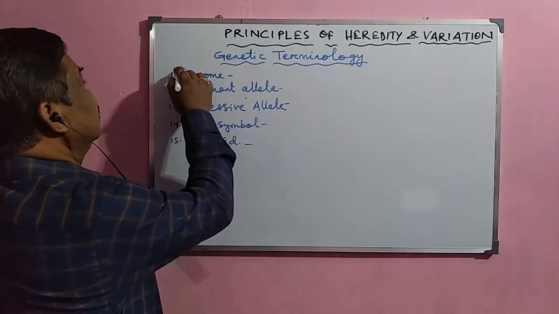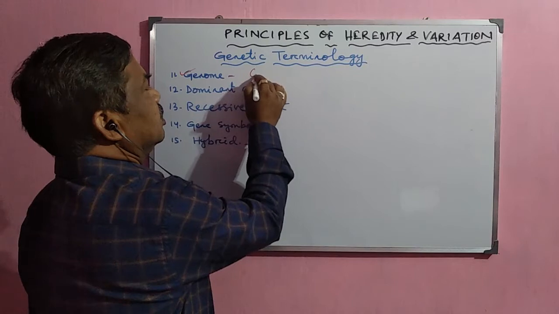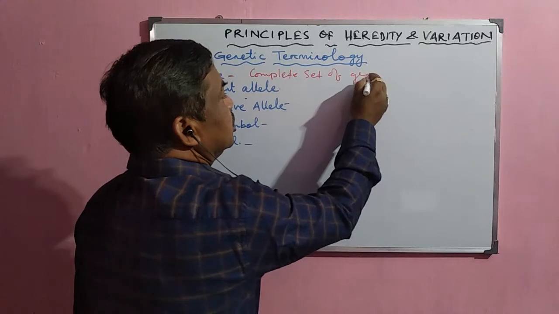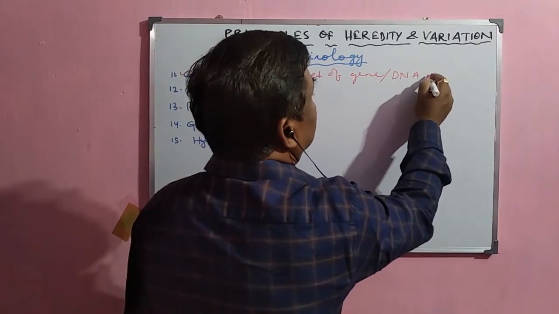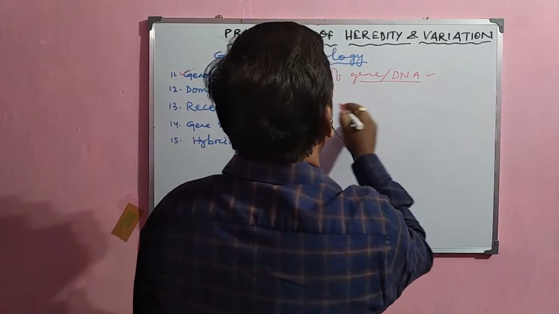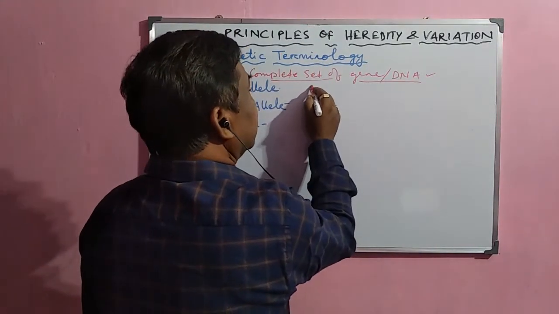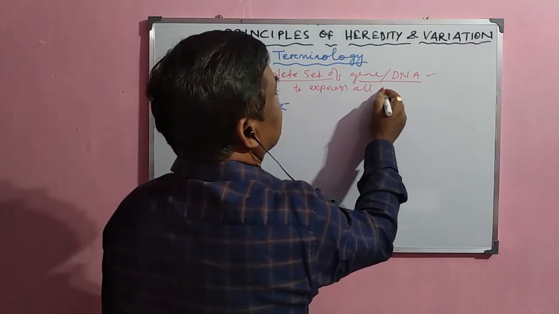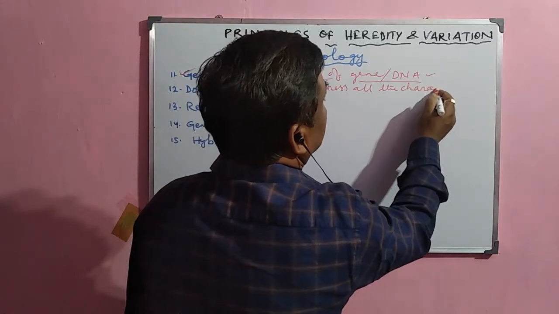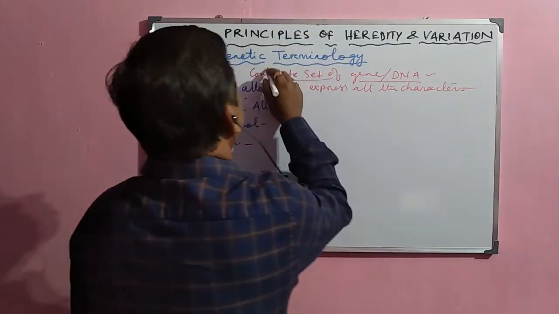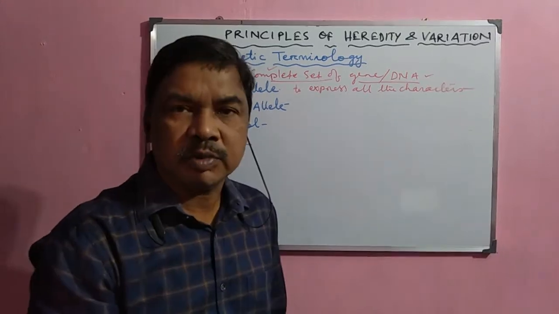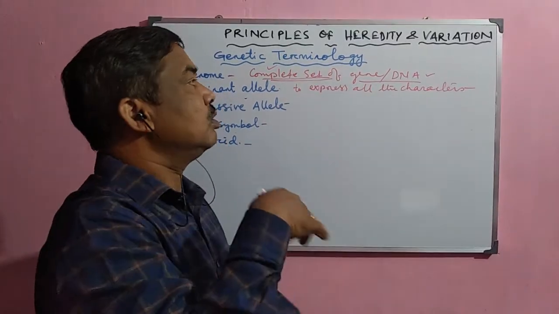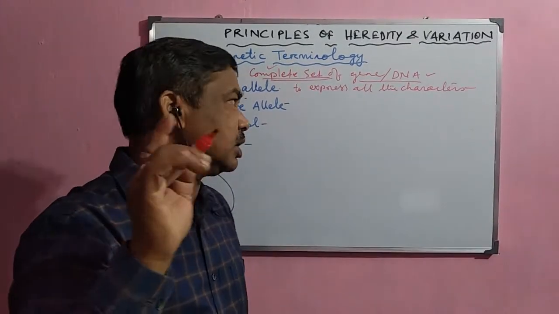Next is the genome. What is a genome? The genome is the complete set of genes, or the DNA molecules present in the chromosomes, and it is the complete set needed to express all the characters of the organism. So the genome of a human being contains the genetic material with all the information related to that particular organism.